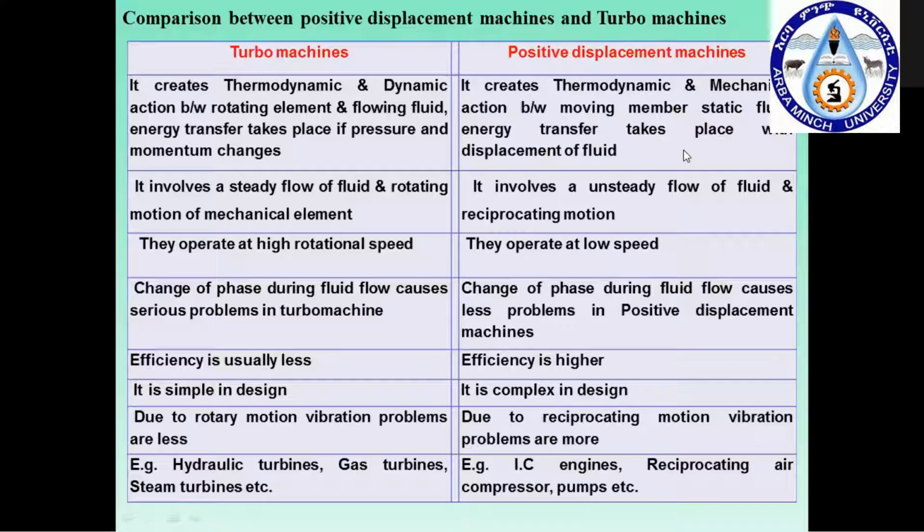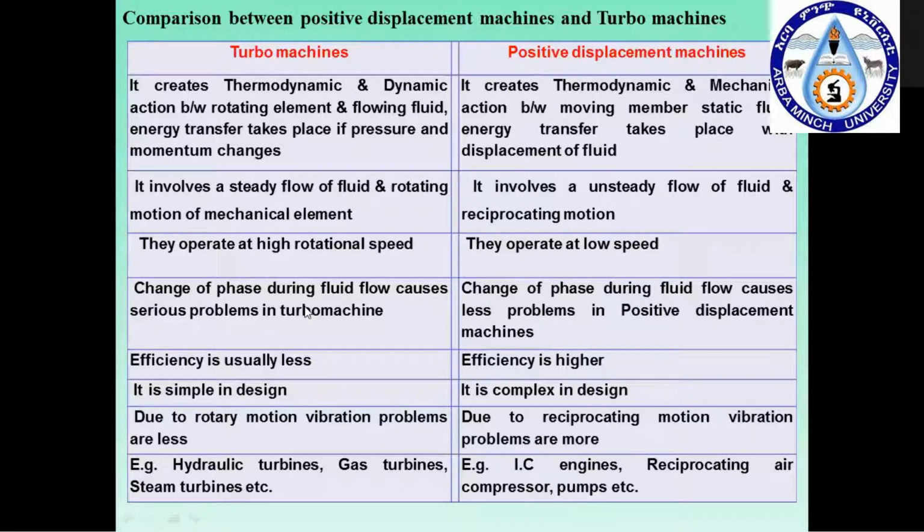And again, in the case of the turbo machines, it involves a steady flow of fluid. Why will the steady flow of fluid be there? Here it is a rotating element, and there it is a reciprocating element. Whichever element is rotating during operation will have good balancing and it is easier to balance also. Whereas reciprocating motions use linkages which give more vibration, and it cannot operate at higher speed also. Whereas a rotating device can have high rotation speed because of the good balancing.